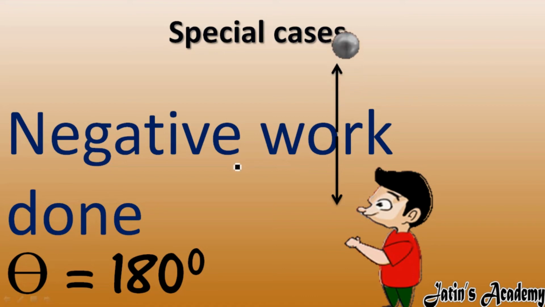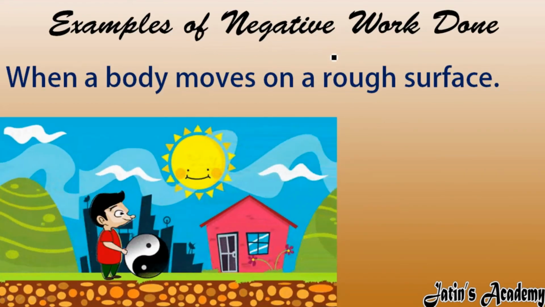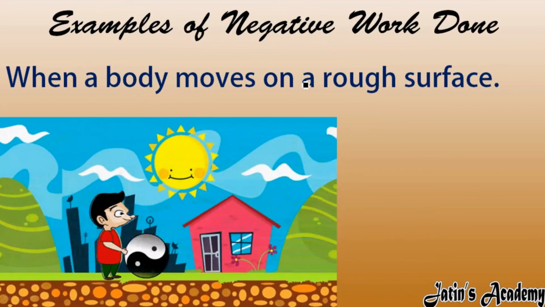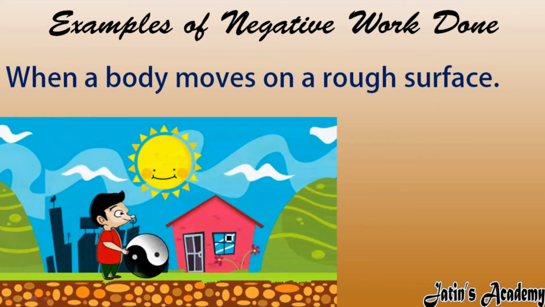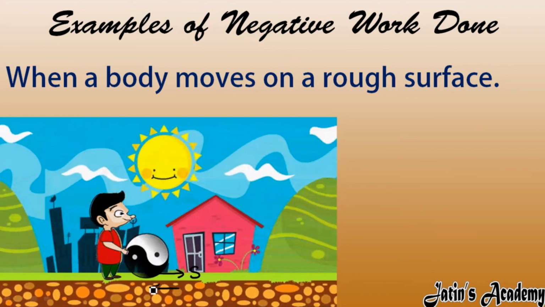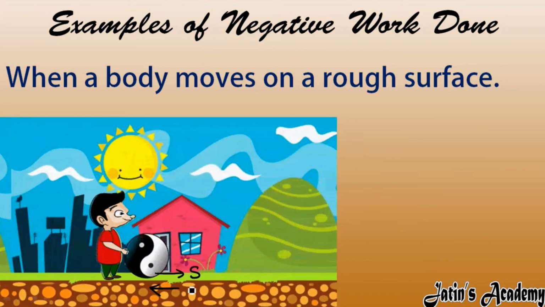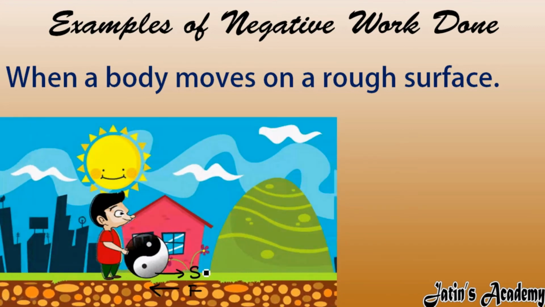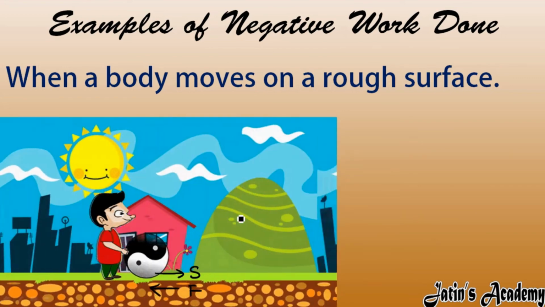Let's see one more example of negative work done. When a body moves on a rough surface, the body displaces in this direction, and the frictional force is applied in the opposite direction. So the force and displacement are opposite to each other. So the angle between them is 180 degrees. Again it is an example of negative work done.